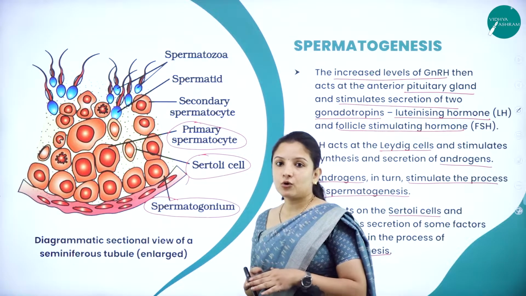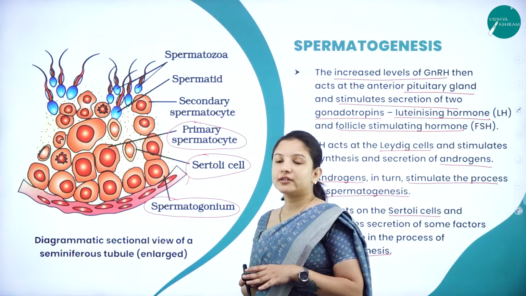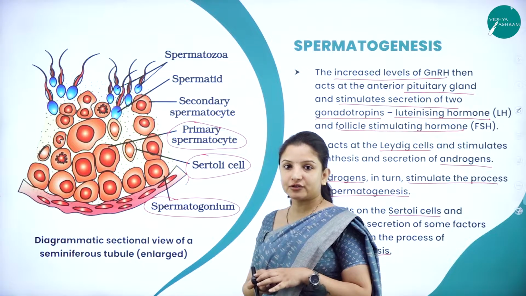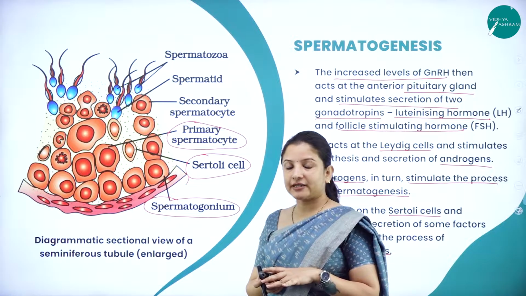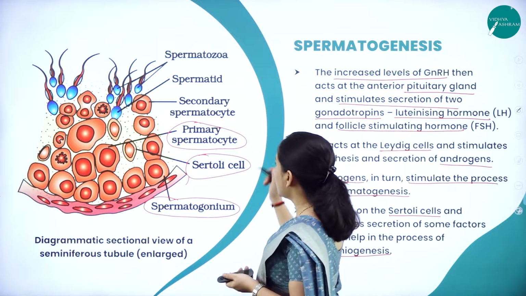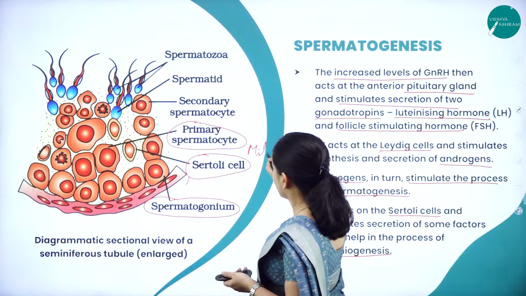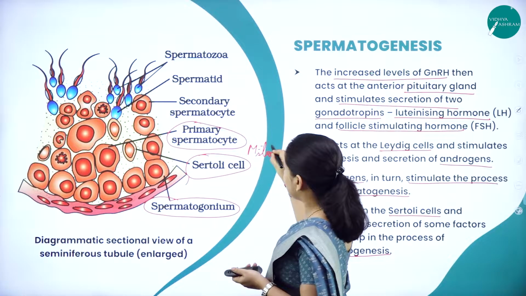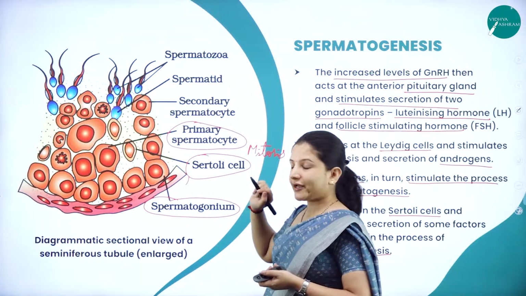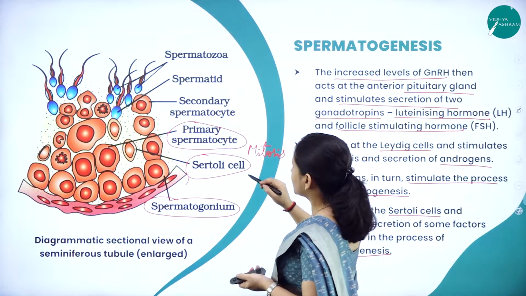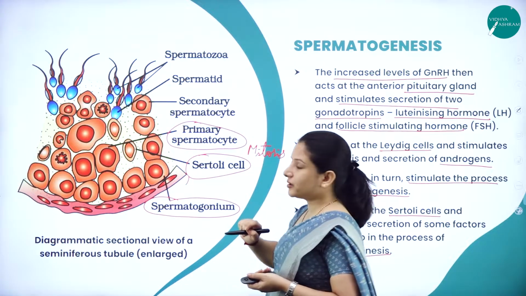The cells present in the seminiferous tubules have to multiply. So, to multiply, first they will undergo mitosis division. So, I will write here mitosis. Same thing what we had seen in the chart, right? That is shown in the diagrammatic form. They will undergo mitosis. Now, primary spermatocyte will be formed.